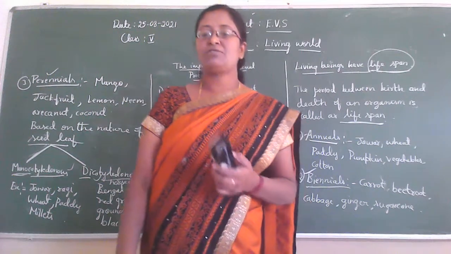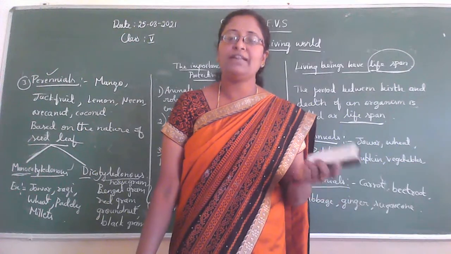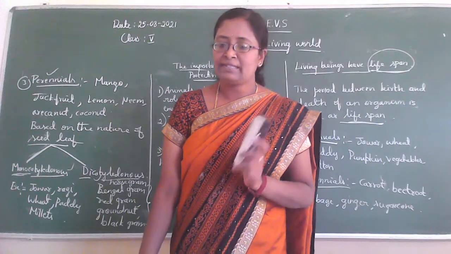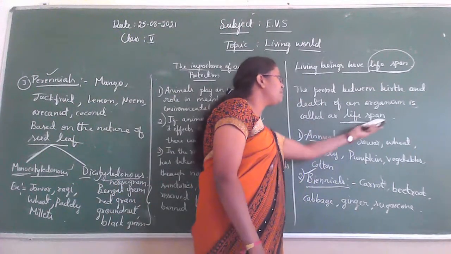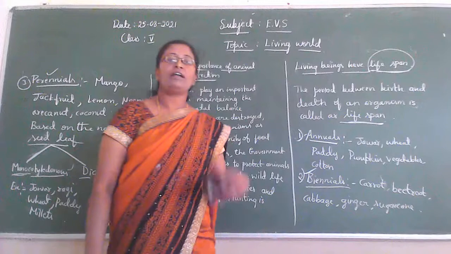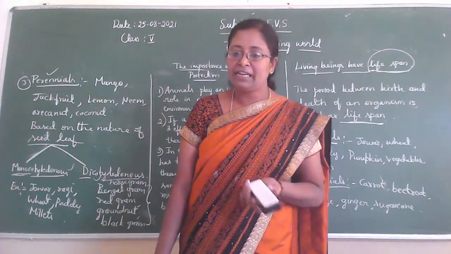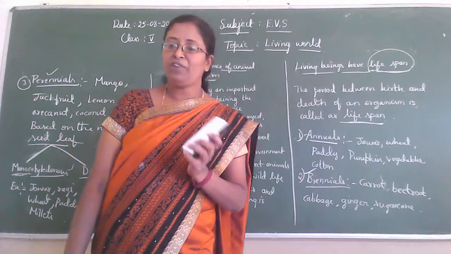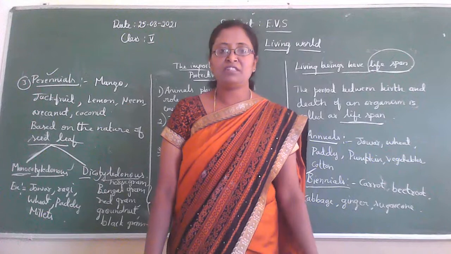Okay children, so these are all about the classification of the plants based on their seed leaves. We learned about the classification of the plants based on the lifespan and also the classification of the plants based on the nature of seedlings. So now we know about the characteristics of living beings. Isn't it, children?